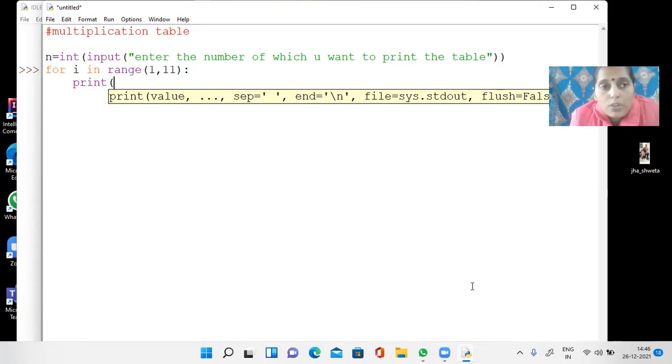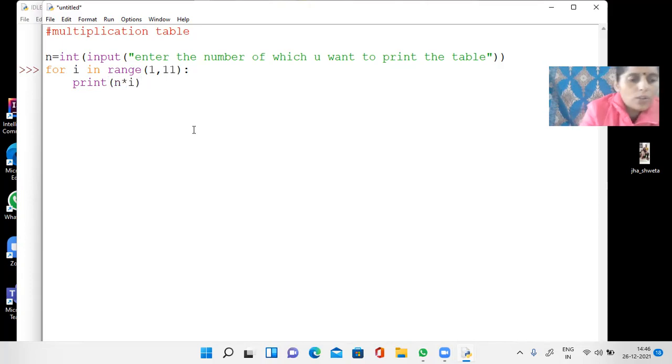Now see, you will take the number. First I'm just telling you how to print, then I will write the proper statement for that also. For example, you write n asterisk i. Just check what the output would be.